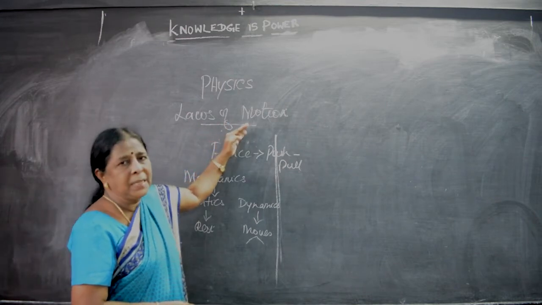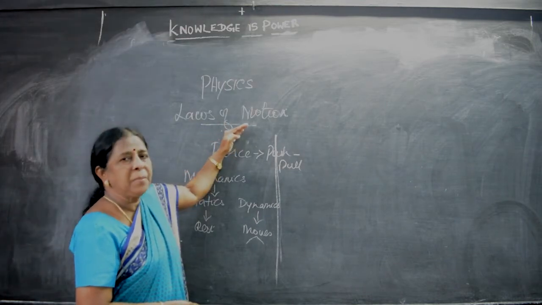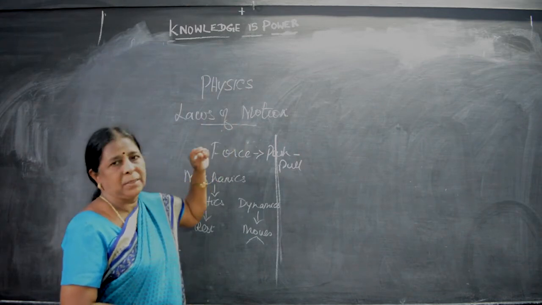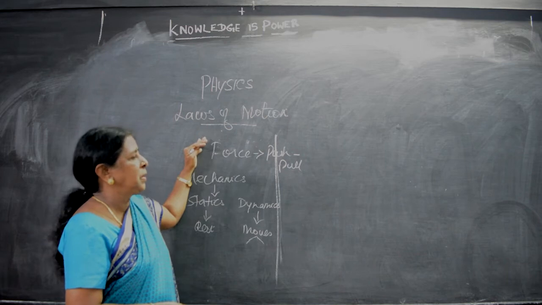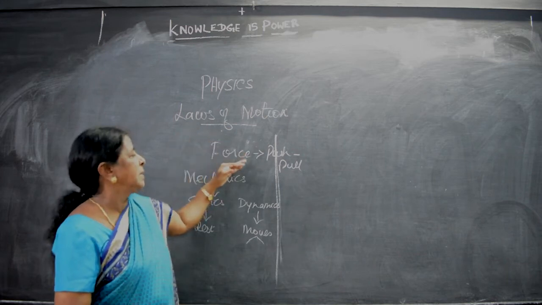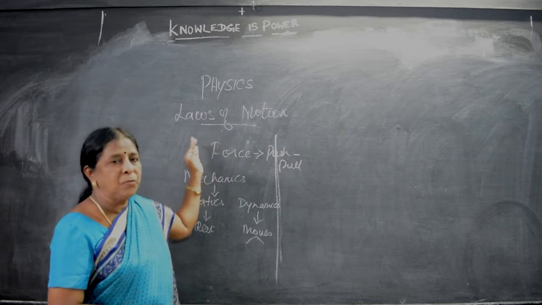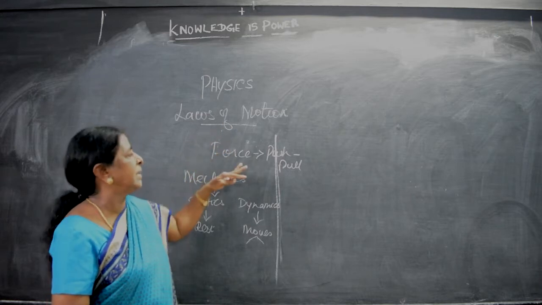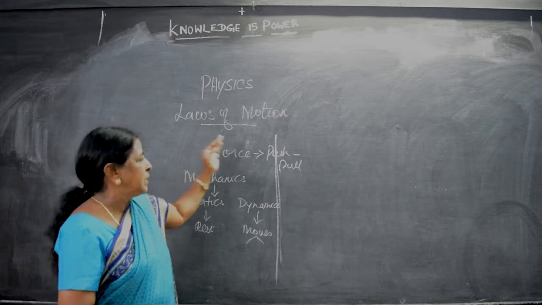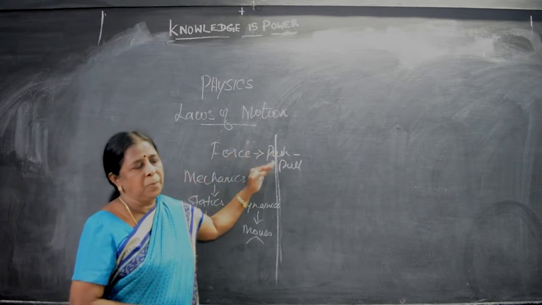Motion means what? It is movement. Motion may not occur on its own, unless some force acts on that. Only if some force acts, an object can move from one place to another place. That it is moving, some other force acts on that, some other power acts on that. That power is known as force. Force is otherwise known as push or pull.